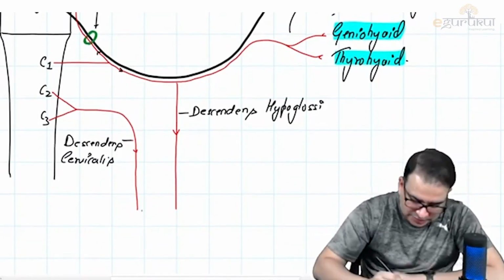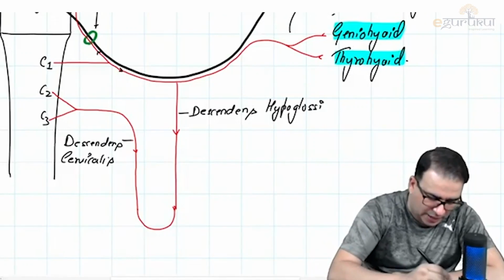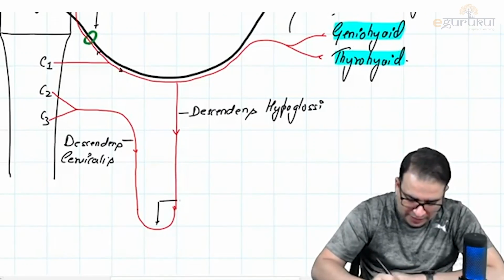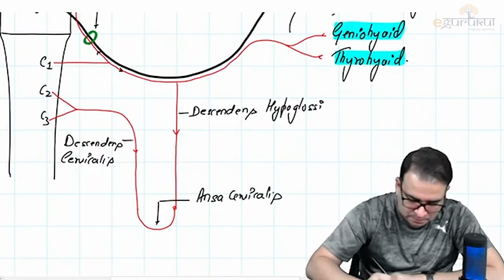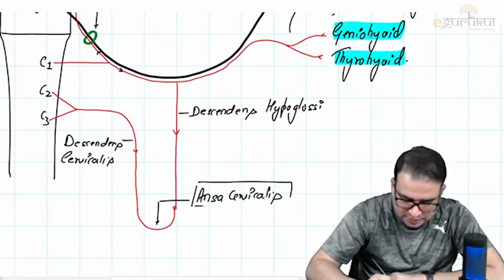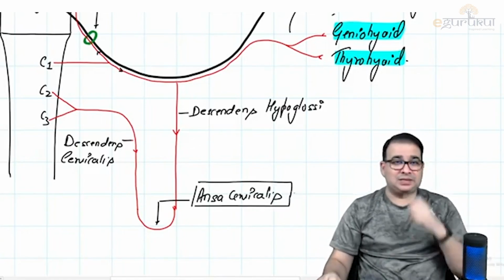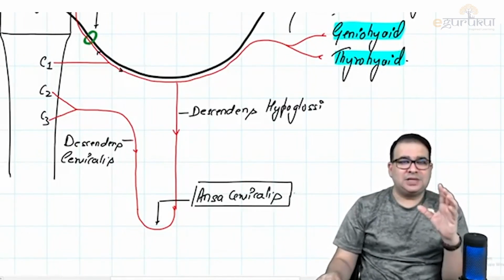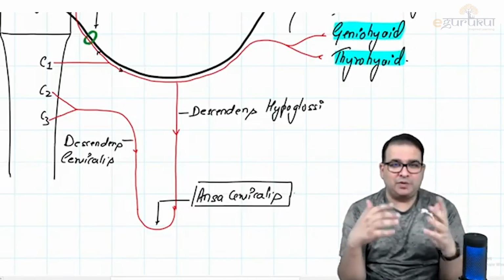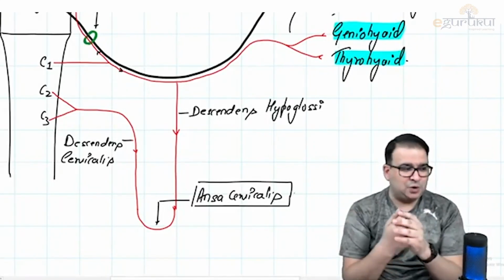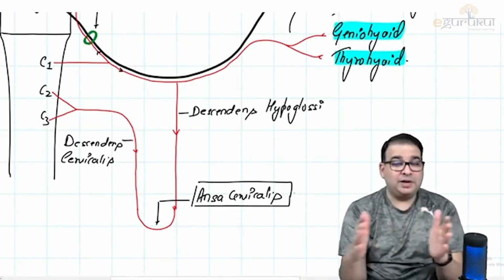Both these nerves will join with each other, and that is called the loop of ansa cervicalis. Here is the loop of ansa cervicalis. Guys, remember ansa cervicalis? It was the anterior relation of the carotid sheath. You have to connect all these points, whatever we discussed earlier. That's why I keep saying that you have to read the previous part. It is all in a very much sequence here.